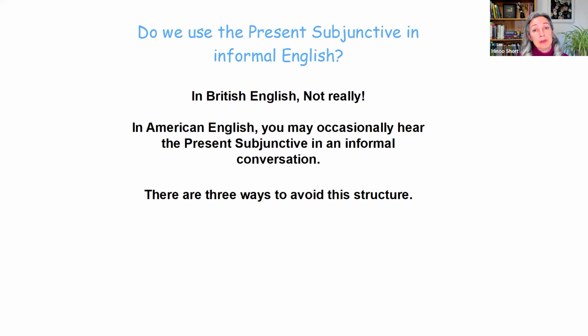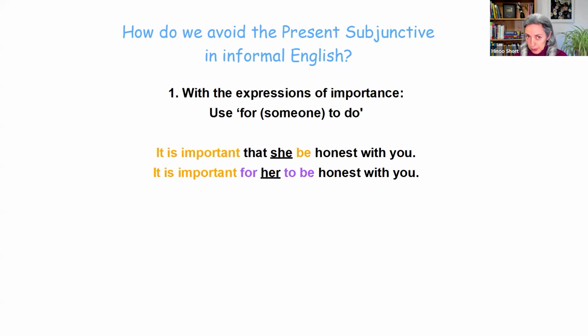So how do we avoid it in conversation? There are three ways to avoid this structure. With the expressions of importance, so our first category, we use a different structure, which is for someone to do, so using the infinitive. So instead of saying something like, it is important that she be honest with you, which sounds very formal and a bit strange, we would say it is important for her to be honest with you. Right? So we're using for someone to do something. That's with the expressions of importance.